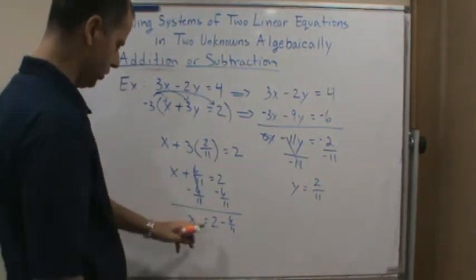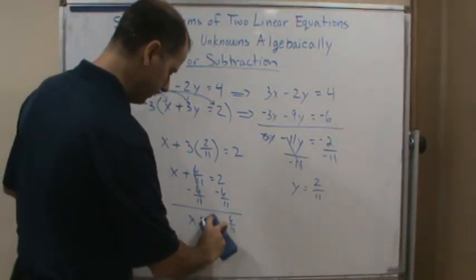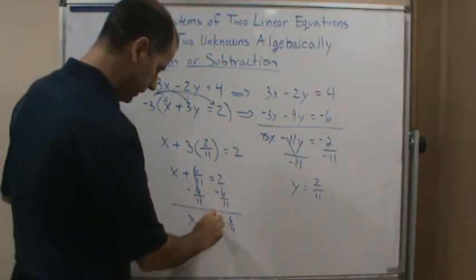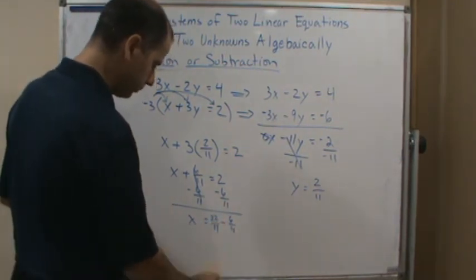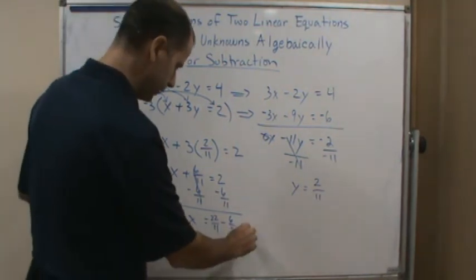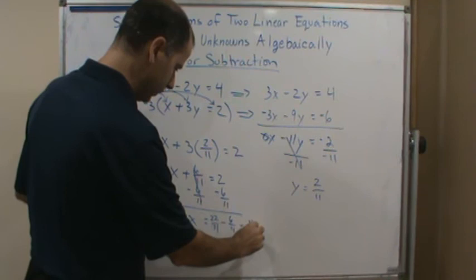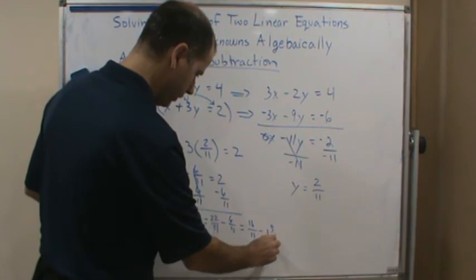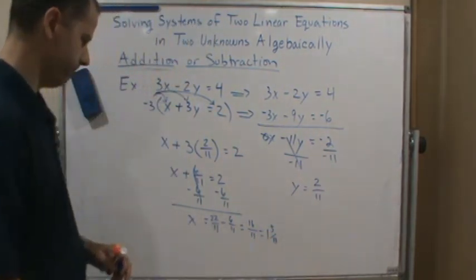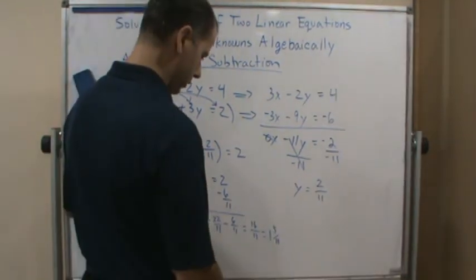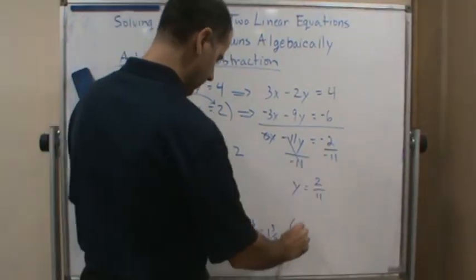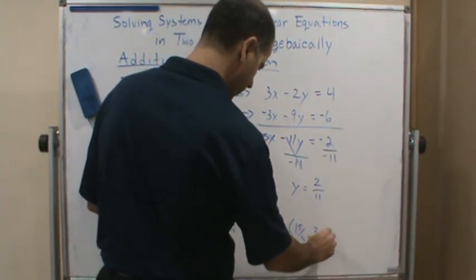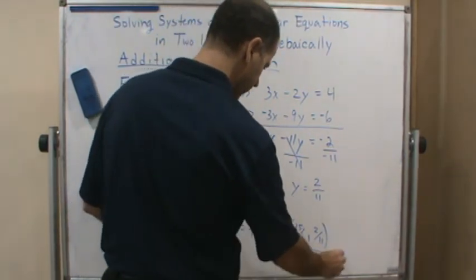So I've got to change the 2 to a fraction with a common denominator of 11. So I'm going to make this into 22 over 11. And now if I subtract, I get 16 over 11, or 1 5/11. And so now my solution is 1 5/11, comma 2/11.